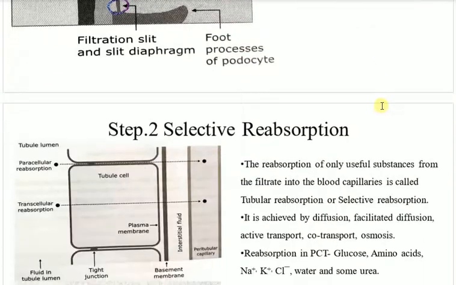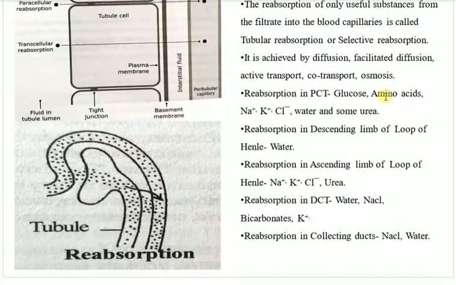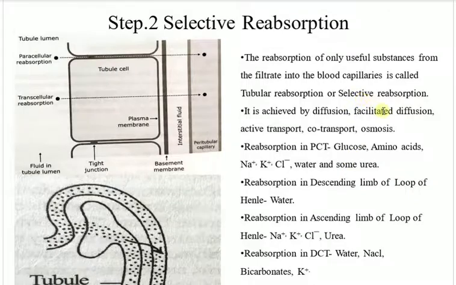Okay, now selective reabsorption. I told you that reabsorption is necessary, because in the glomerular filtrate come so many essential things, ions and also water, that are very essential for our body. You know what is the amount of our blood? 5 liters. And what is the amount of urine that we excrete per day? Generally 1.5 liters. So if all the water that we take went out from our body, then our body would be dehydrated. So that's not the case.